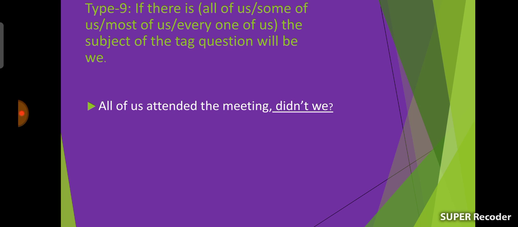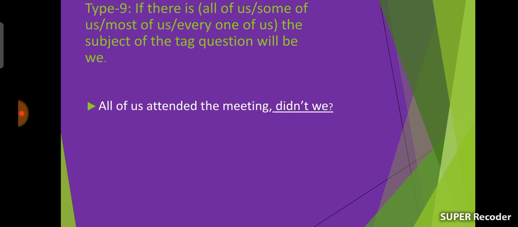Rule 9. If there is all of us, some of us, most of us, every one of us, the subject of the tag question will be we. Dear students and listeners, if you find all of us, some of us, most of us, every one of us at the beginning of any sentence, you should use we as the subject of the tag question. Okay, an example will make it clear.